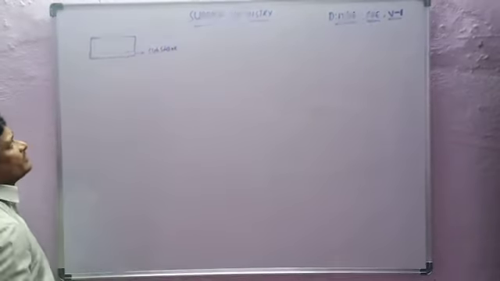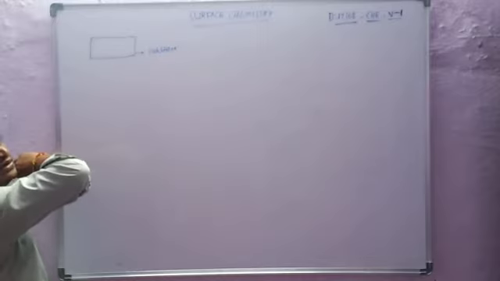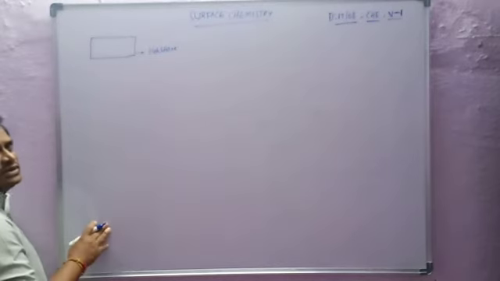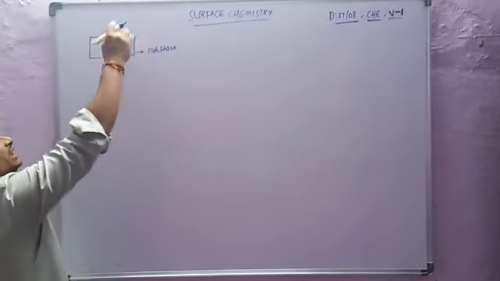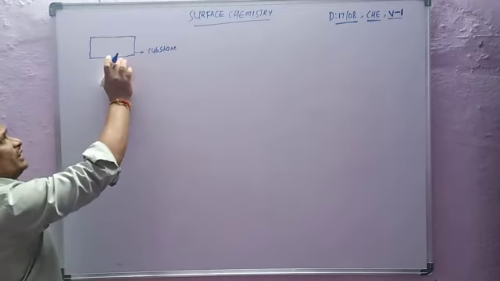So this is the total bulk of the body. This is the top layer and this is the bottom layer.